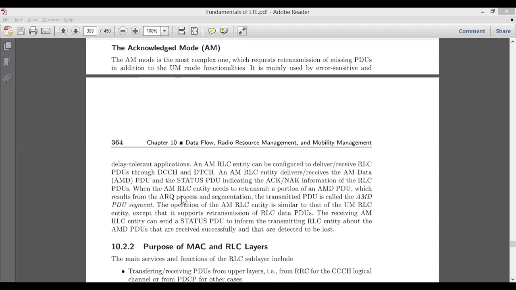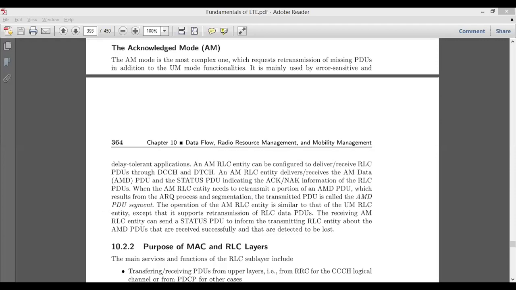Another mechanism used in AM, that is acknowledged mode, requires retransmitting a portion of the AMD PDU, that is the AM data PDU, which results from the ARQ process and segmentation. The transmitted PDU is called an AMD PDU segment. So this is how the three modes of operation work: TM mode, unacknowledged mode, and AM mode.